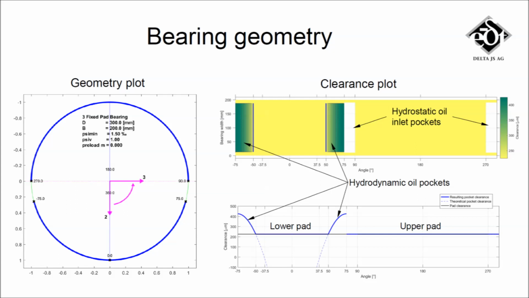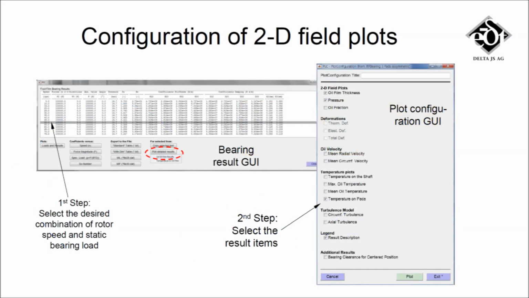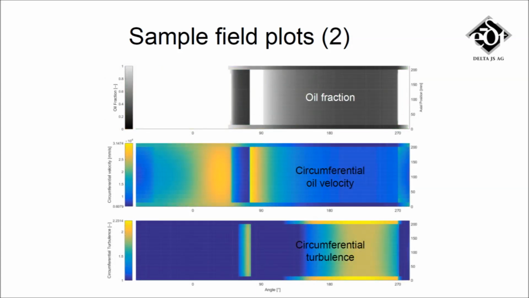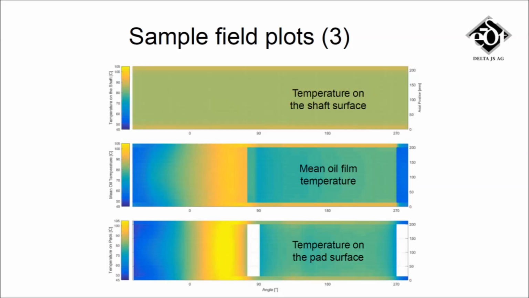For this bearing, we look at the 2D field plots of the bearing analysis results. After choosing a combination of rotor speed and static bearing load, a user-configurable GUI can be opened and the desired result items selected. Availability of the results depends on the bearing analysis type. In the first sample plot, 3 basic result items provide a quick overview. In the second sample plot, details of the oil flow are documented. In the third sample plot, different temperature results are shown.